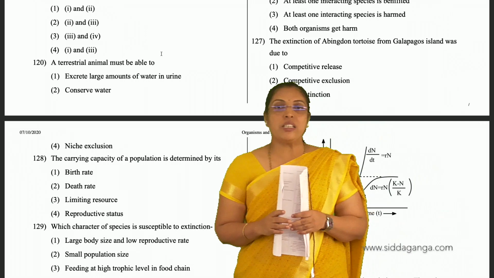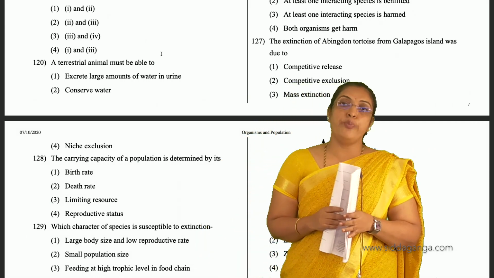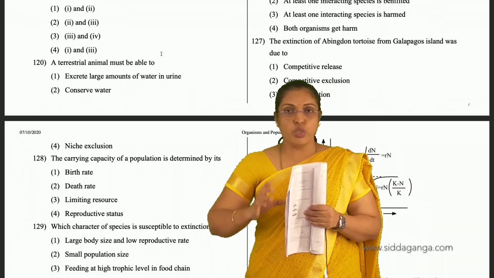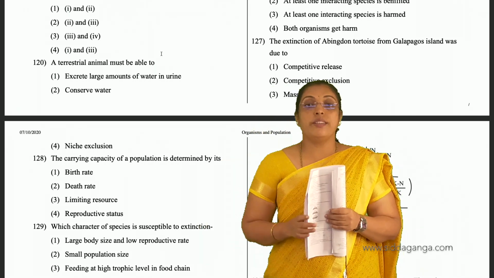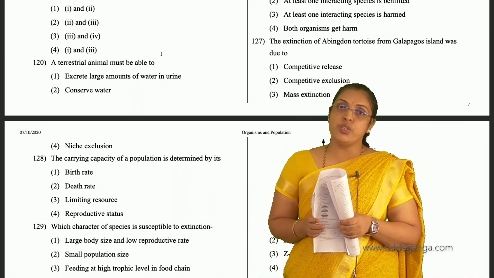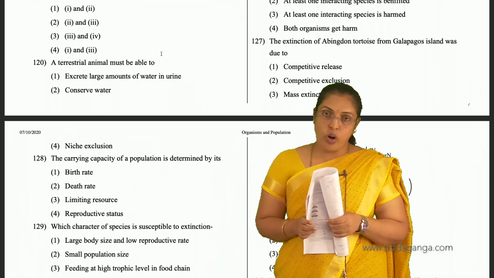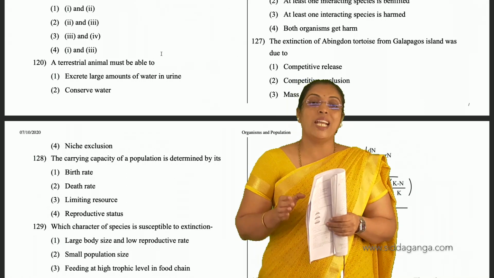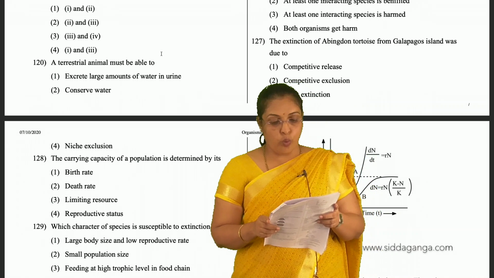We discussed in the excretory system that antidiuretic hormone helps to absorb water from the distal convoluted tubule of the nephron, mainly to conserve water. We need water for the physiological functions of our body. For metabolism to occur in our body, we need water. To maintain constant temperature, we need water. So a terrestrial animal must be able to conserve water.